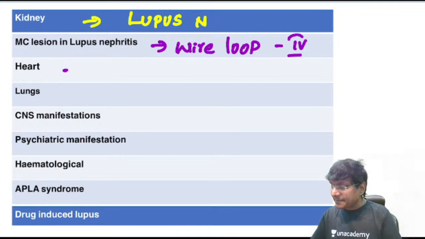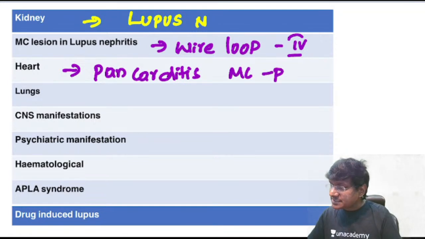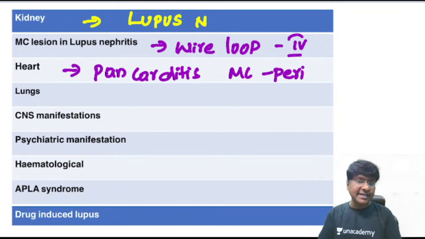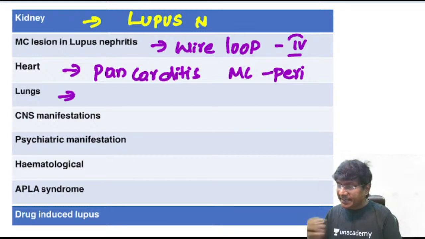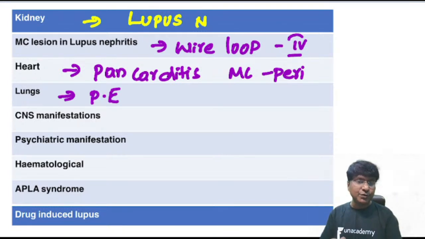And what will be the cardiac manifestation in SLE? The cardiac manifestation in SLE will be in the form of pancarditis. And which is most common among all these? The most common will be pericarditis. Then what will be the lung involvement? Lung involvement in patients with systemic lupus erythematosus will be in the form of pleural effusion. What type of pleural effusion? That is an exudative type of pleural effusion.